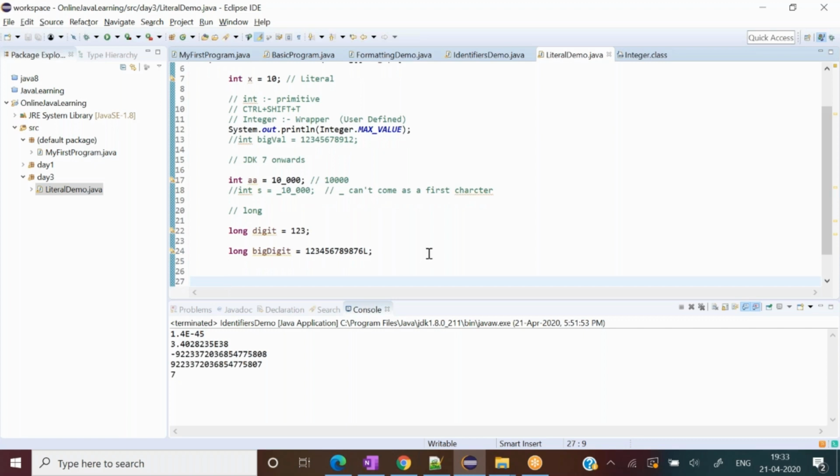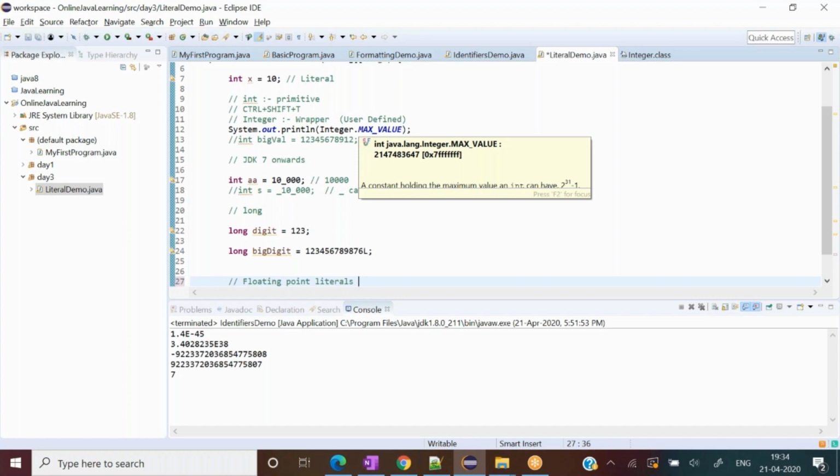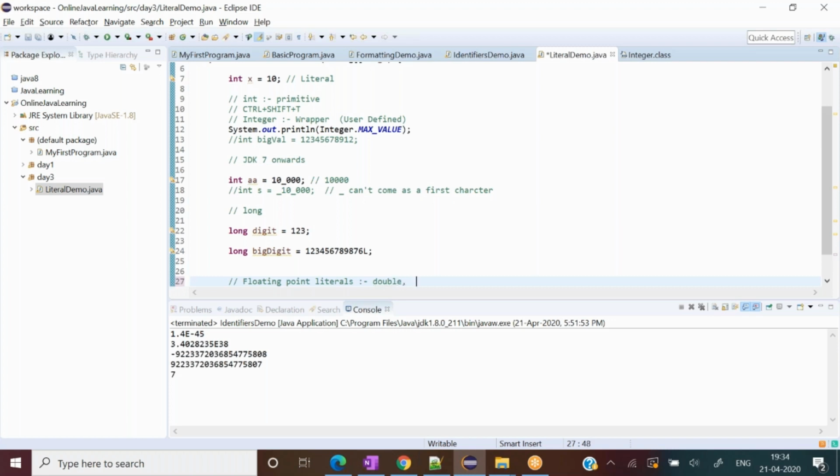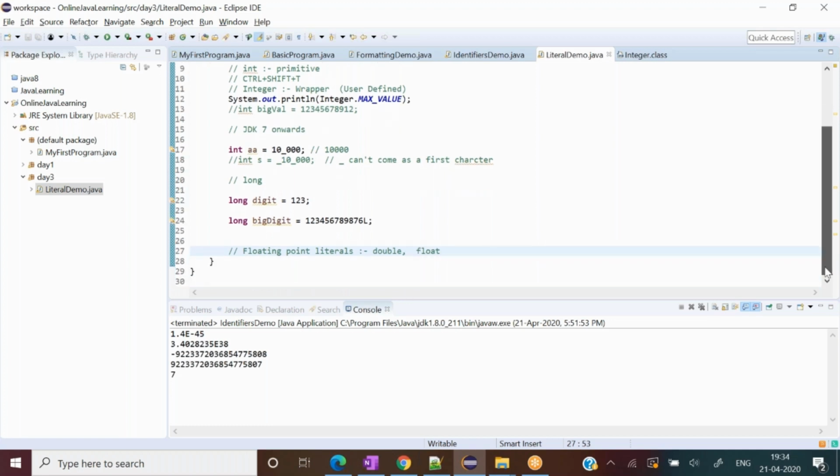Now we discuss the integer literal, and a few things about the floating point literal as well. Floating points have two family members, like integer literals have four family members: byte, short, int, and long. This one has double and float. As I said earlier, for the integer family, everything was by default integer, and in this family, the default is double.